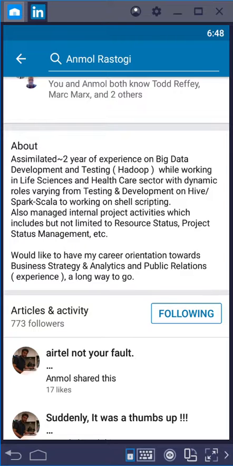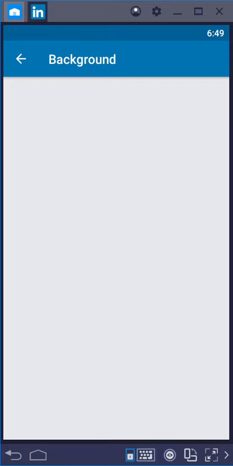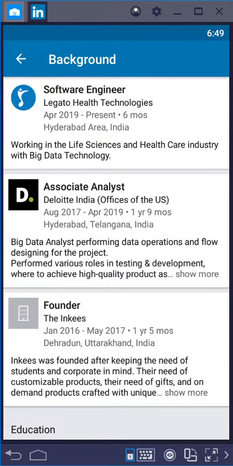Would like to have my career oriented towards business strategy. Well, that's great. That's a little bit of a personal direction. That's great to see. But again, someone reading this that's going to hire you wants to know what you can do for them. And then if we look at your experience here real quick, working in that industry, big data. I get that. I didn't know it was big data. If I had just looked at this, I wouldn't have known big data. So it's helpful that you put that in there. But there's not much there, right?